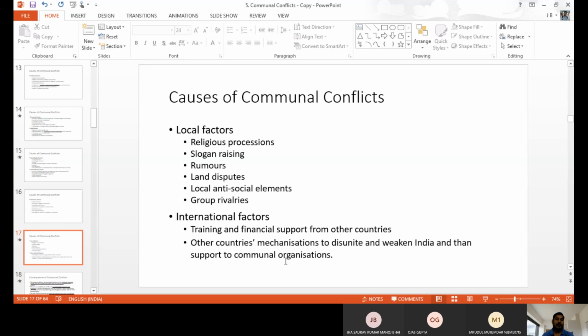So one country plans about another country: how to slow down its economy, how to take revenge, how to attack, how to spoil the name of the country. People of one country plan like this about another country, and vice versa. So from country to country, politics plays a role. They develop and attack via communal things also.